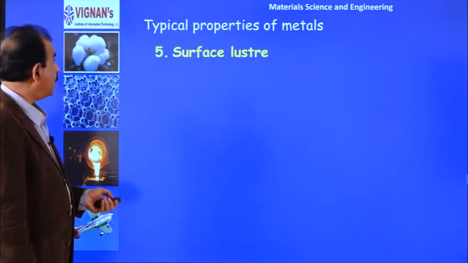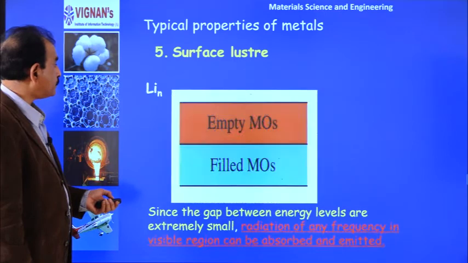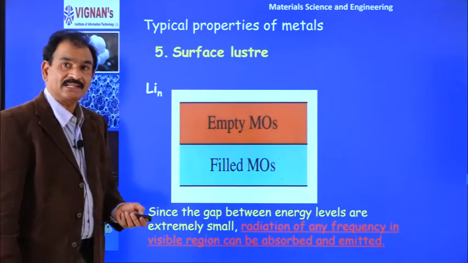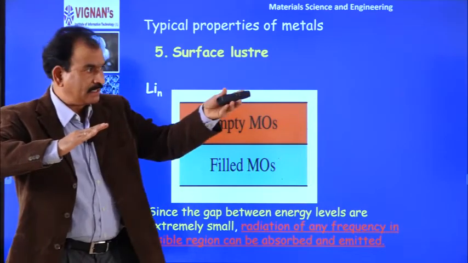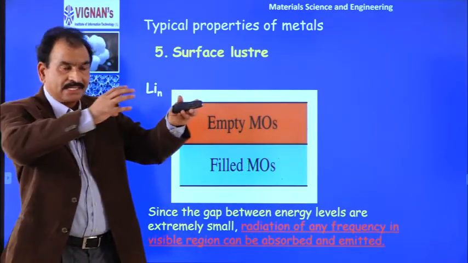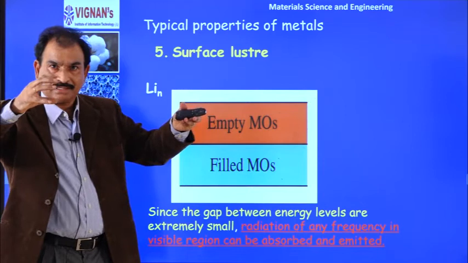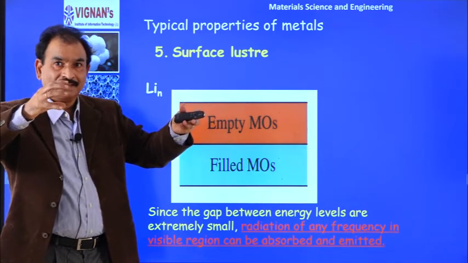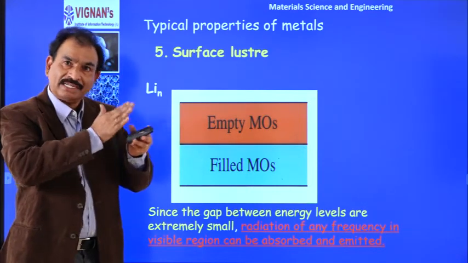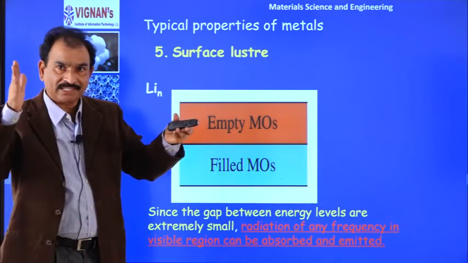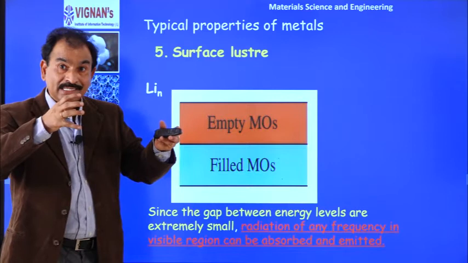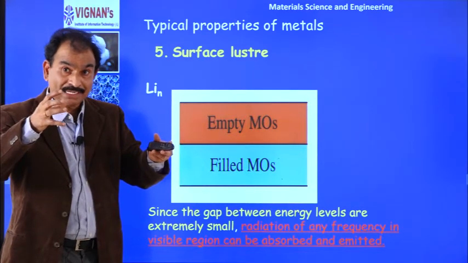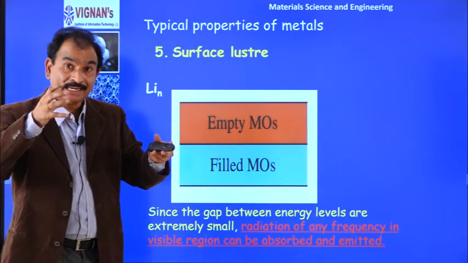Okay. And finally, you know that metal surfaces, when you polish a metal surface, put in front of the sun, we will see the very brightness. That is what we call lustre. I am repeating, when you polish any metal surface, put in front of sun, we will see the brightness. That brightness is called lustre. So, metals are glazing and they are lustrous.